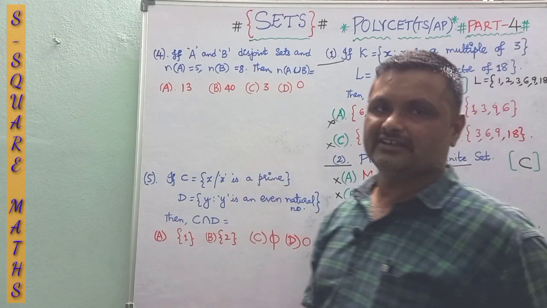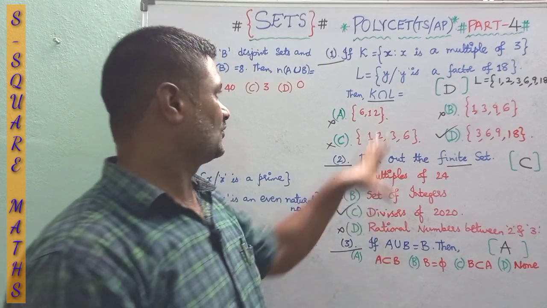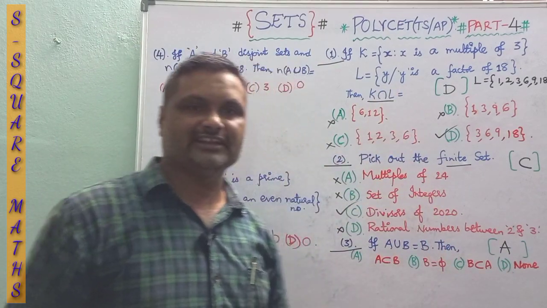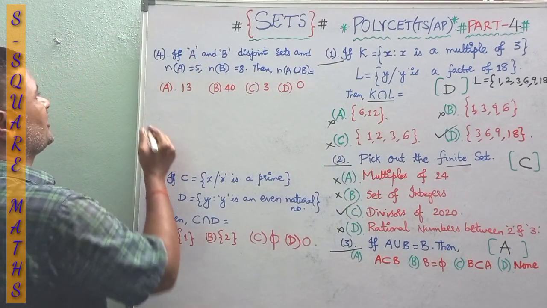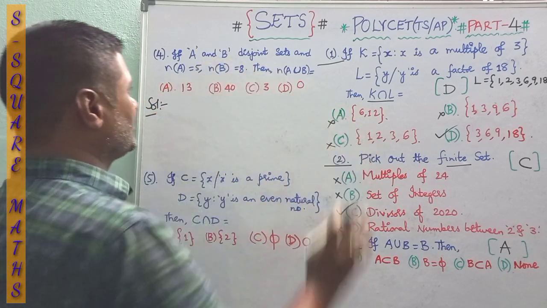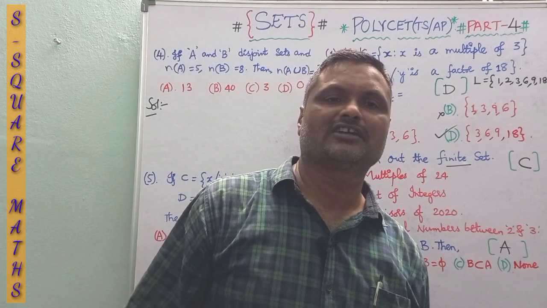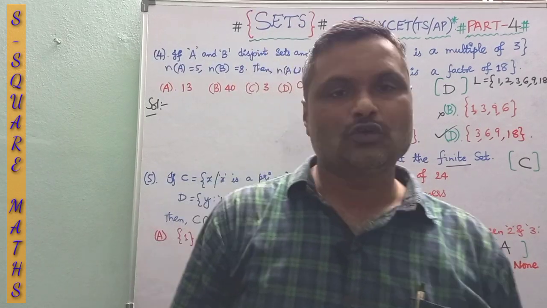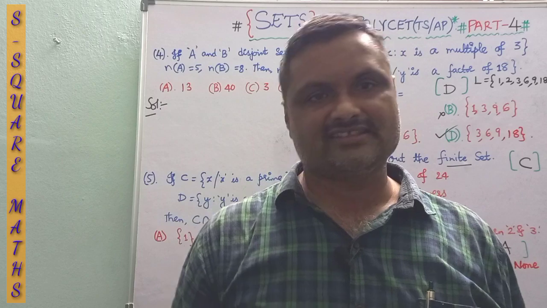Let us go through some more remaining 2 questions. So you have got the idea of the first 3. Next, the fourth one: n of A is given and n of B is given, where A and B are disjoint sets. If there are no common elements between the two sets, then they are said to be disjoint.